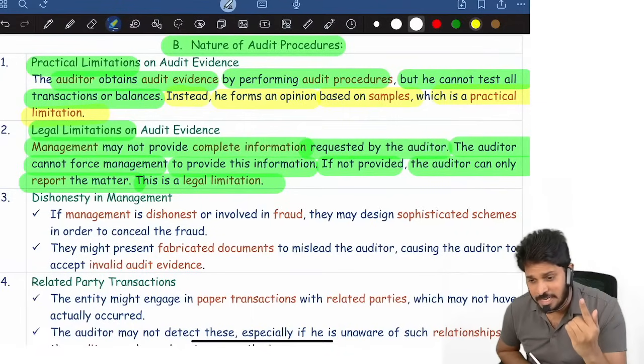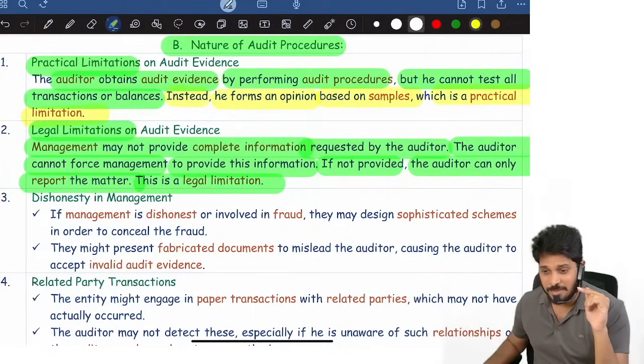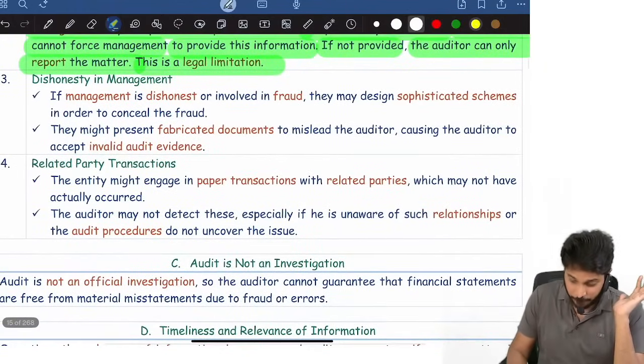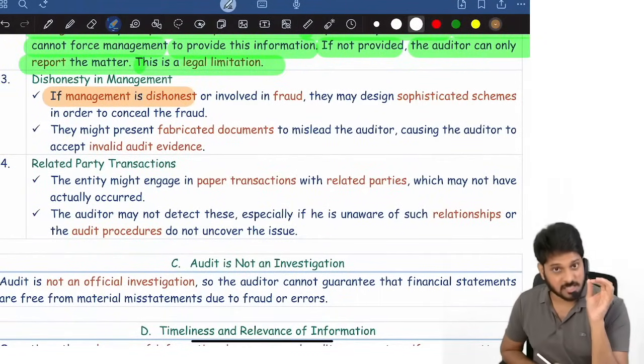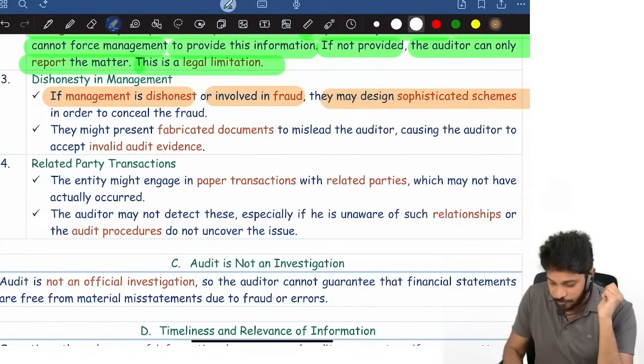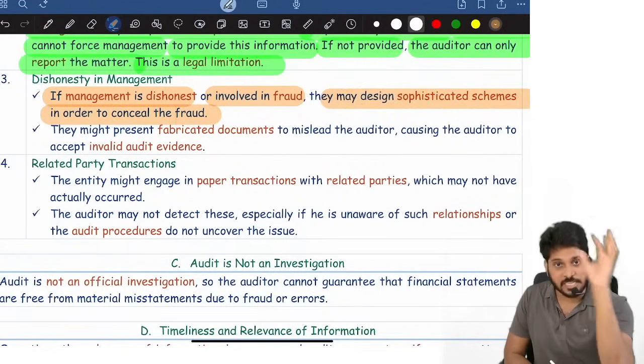So what is a practical limitation? We understood. What is a legal limitation? We understood. We also saw the example here. Then remember, management is dishonest sometimes, or they might be involved in fraud, or they may design sophisticated schemes in order to conceal the fraud.